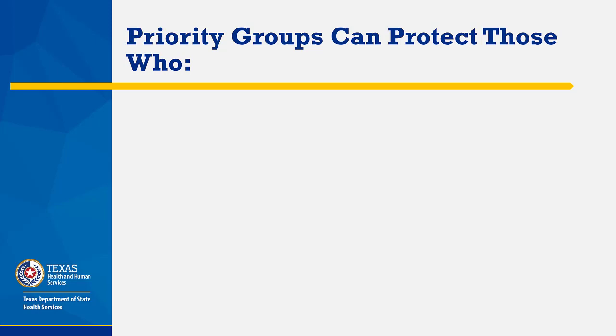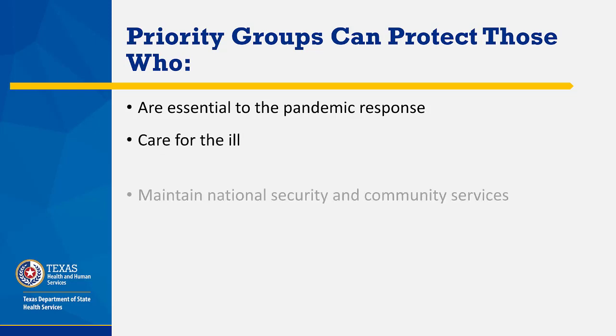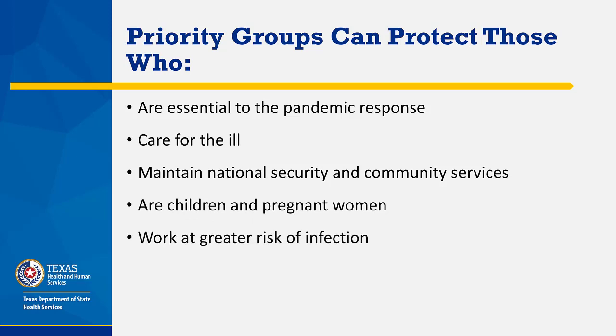Priority groups can protect those at risk, such as those essential to the pandemic response, those who care for the ill, those who maintain national security and community services, children and pregnant women, and workers at greater risk of infection.